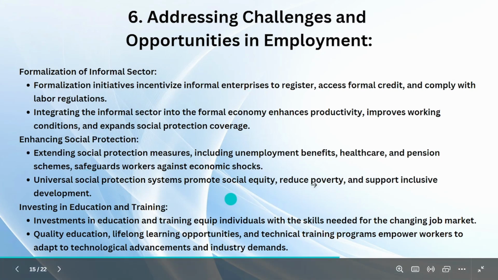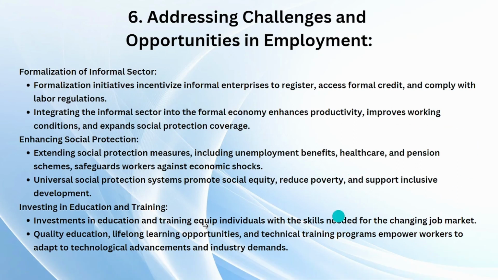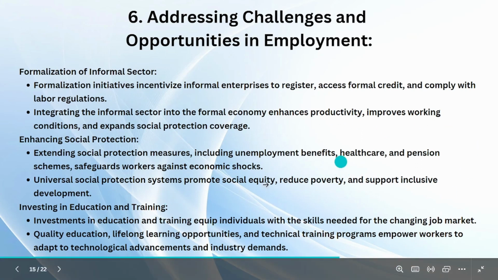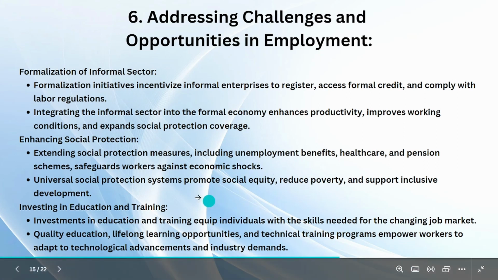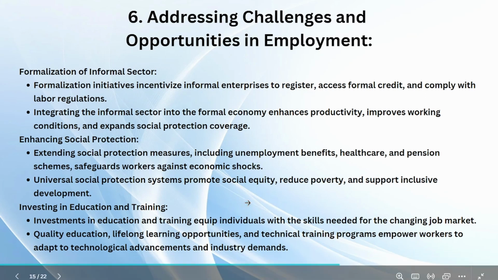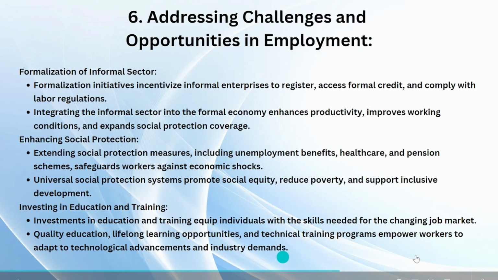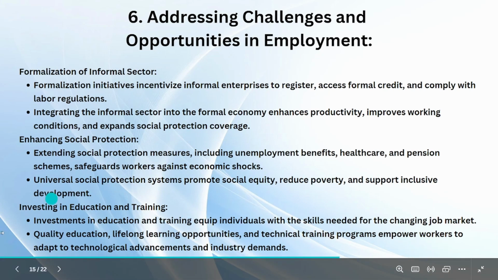Enhancing social protection, which means giving all these schemes, healthcare, unemployment benefits. This is the work of government. If there is some problem socially, the government will provide support. Investment in education and training. The point says a lot of people need a lot of training and education so that they will become technically good and there will be quality in their work.